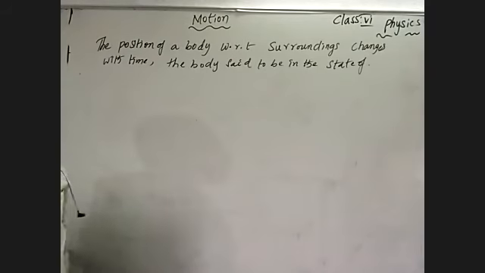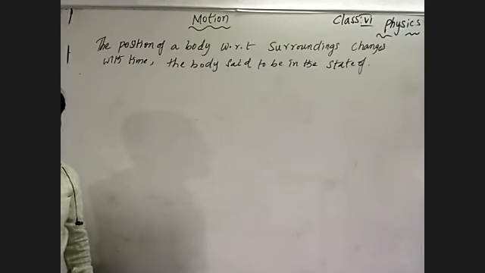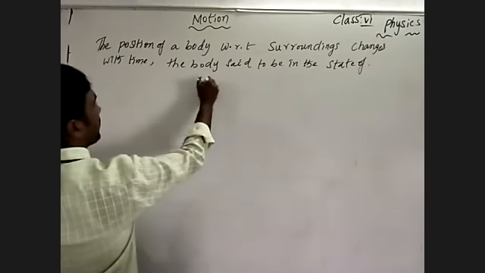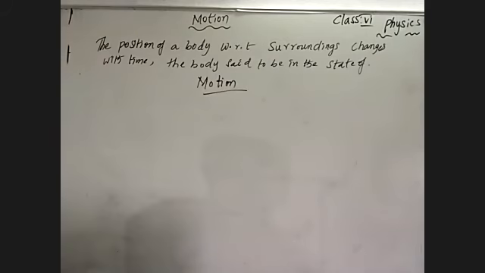The body which changes its position with respect to the surroundings in a given interval of time is said to be in motion. The state of the body is motion. Understand?